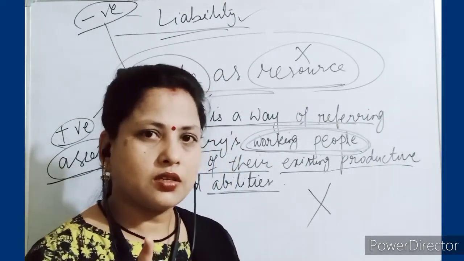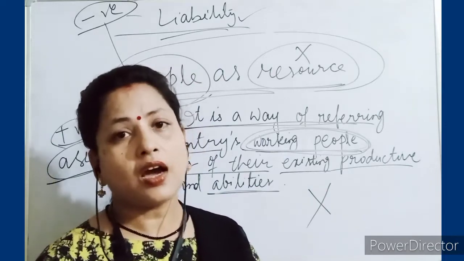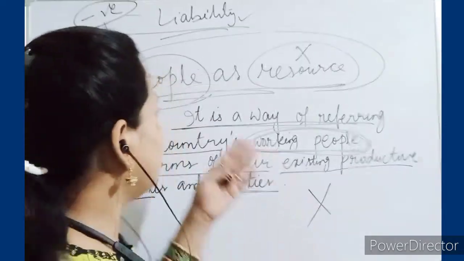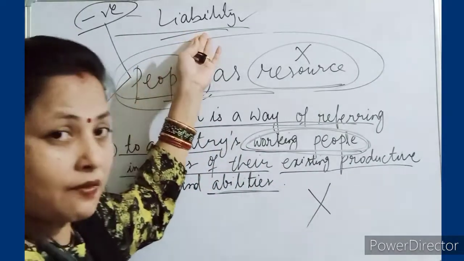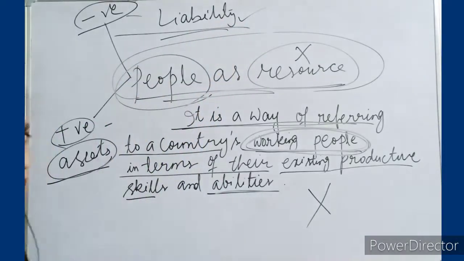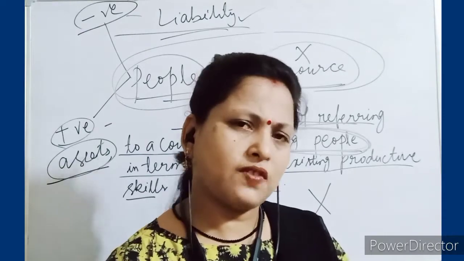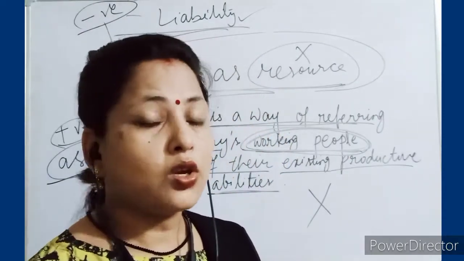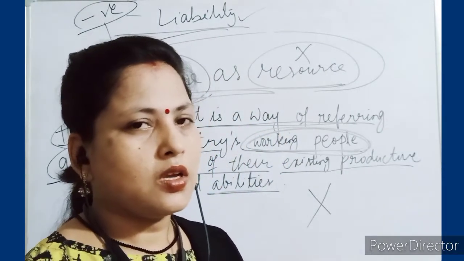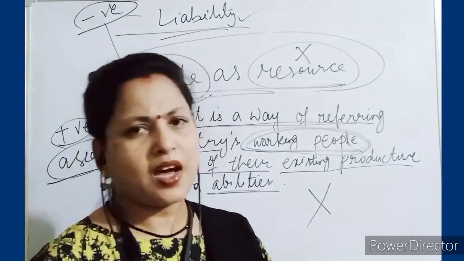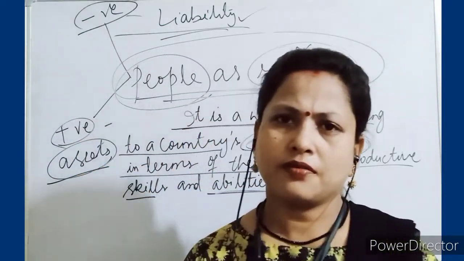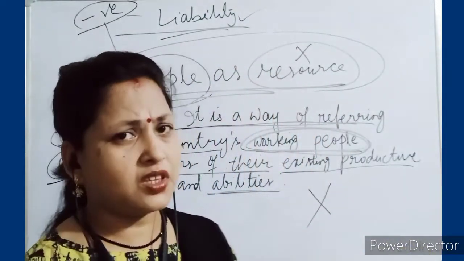Now got it? So let me explain how we can convert liability to assets. If all these are the negative people, can we throw them out? No. If I give one example, farmer A and farmer B, many times I might have given this example.